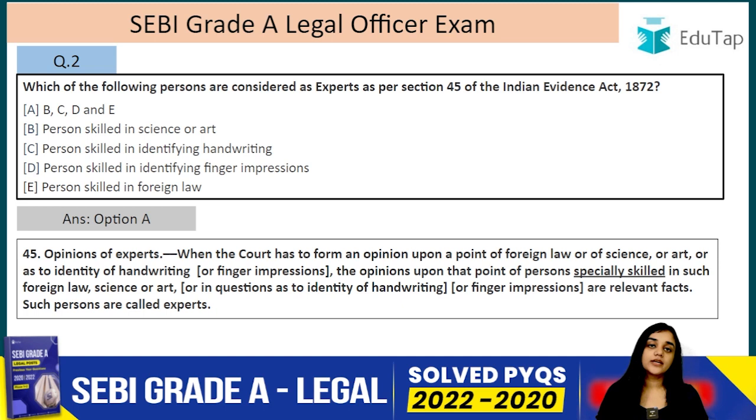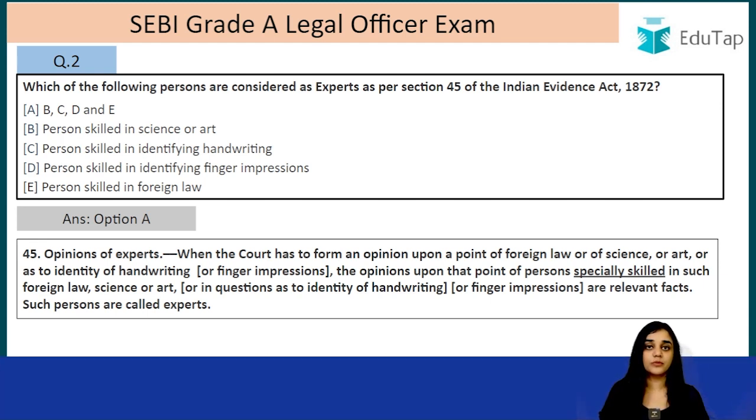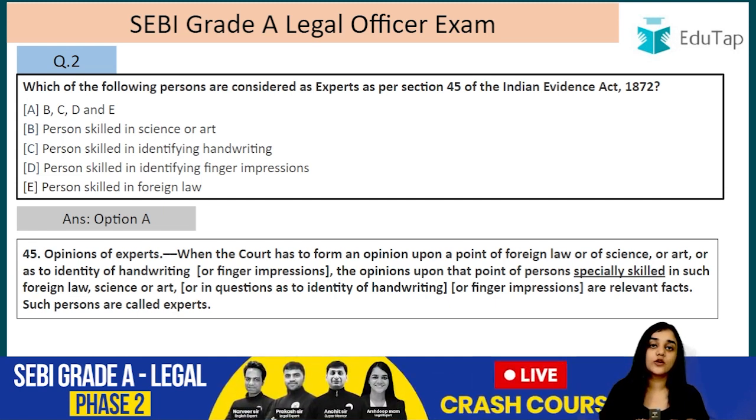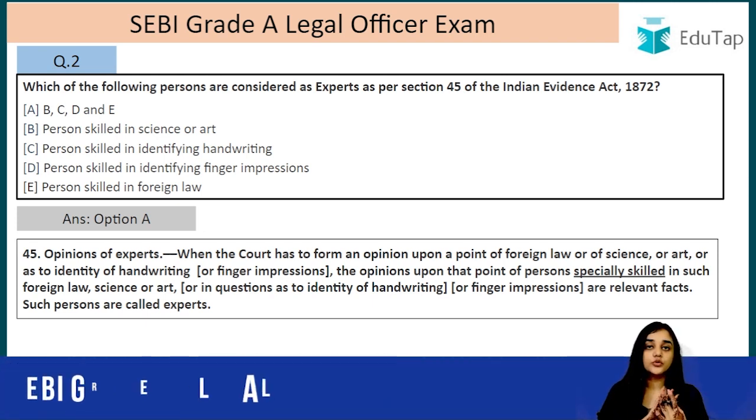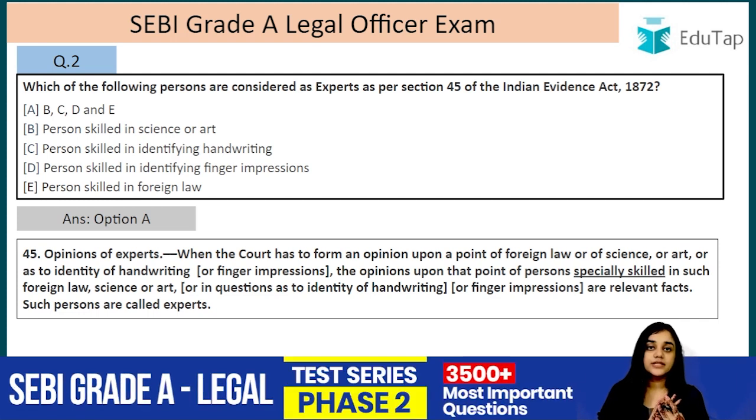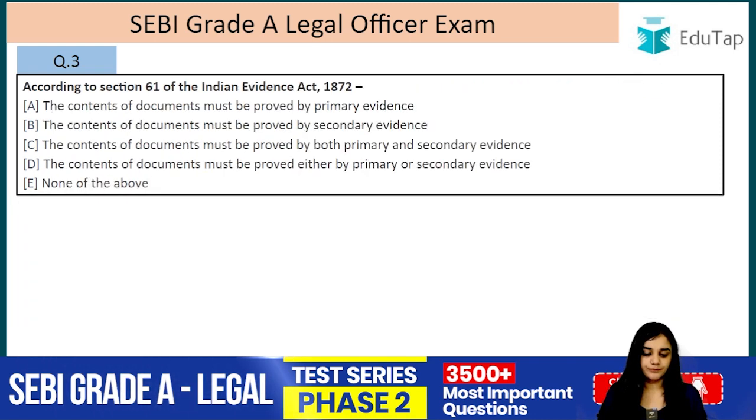So this section comes into play when you have to form an opinion regarding any of these, that is, it can be for foreign law, it can be for science, art, any opinion it has to be made on these subjects. Why is it made like that? Because a court cannot be expert in every matter. So we have to take the opinion of another person in establishing that certain fact. But I have already told you, you must remember this, that opinion evidence does not have a very high probative value, right?